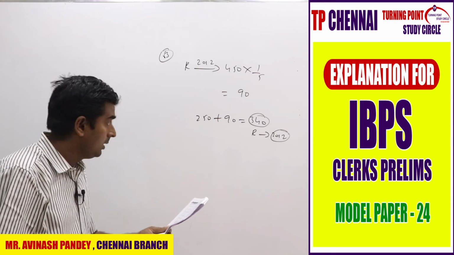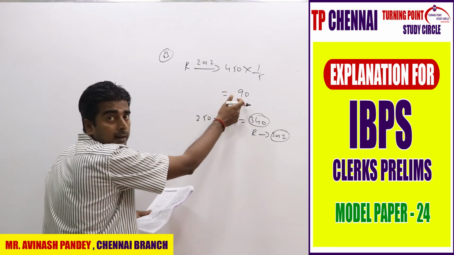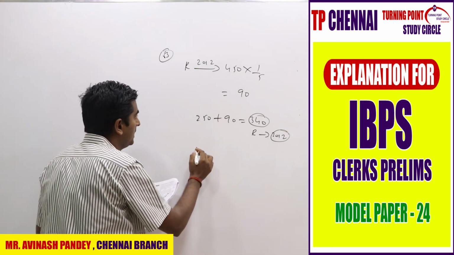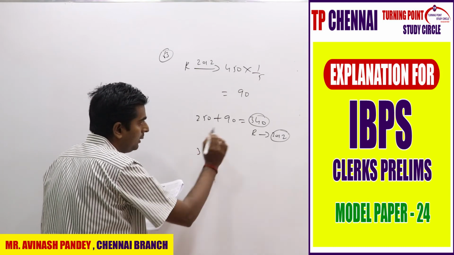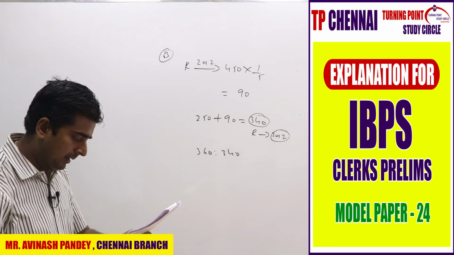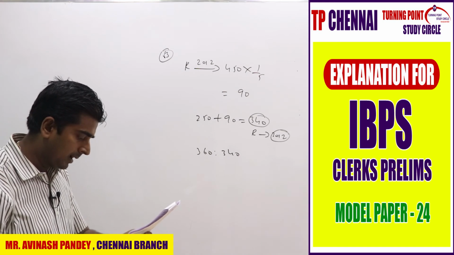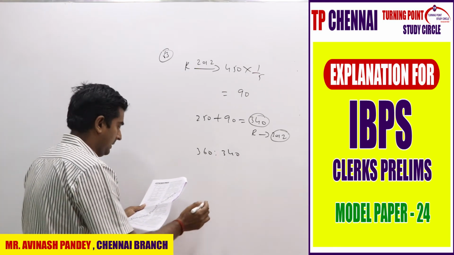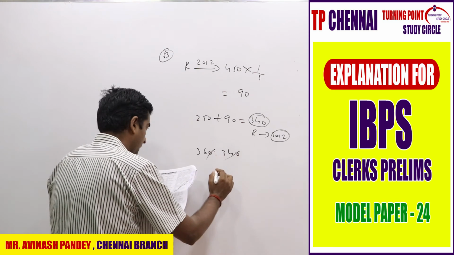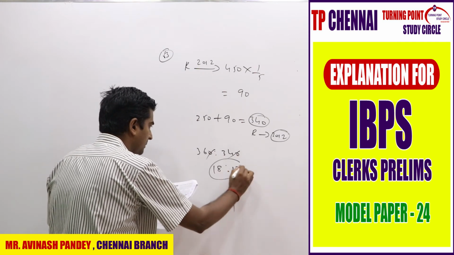Now you need to subtract 90 here, because you transferred from here to here. So R in 2014 is how much? 360. R in 2012 is how much? 340. Now what are they asking? Find the ratio of students in R in 2012 to R in 2014, right? So what is my ratio? My answer is the first option, I mean 18:70, right? This is my answer.